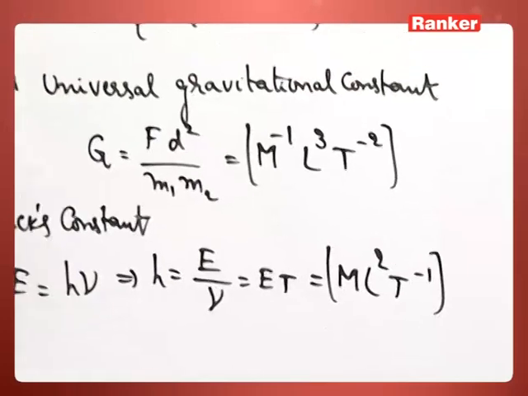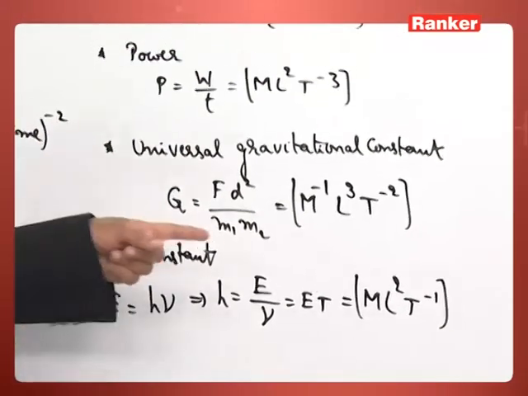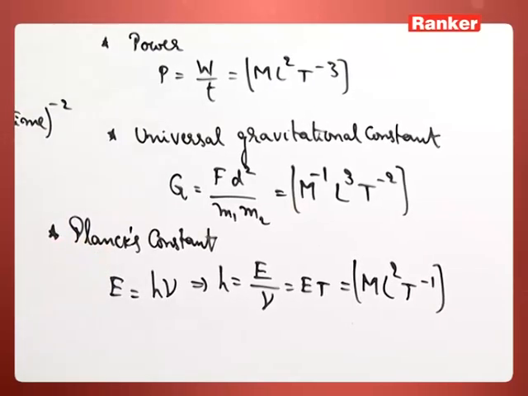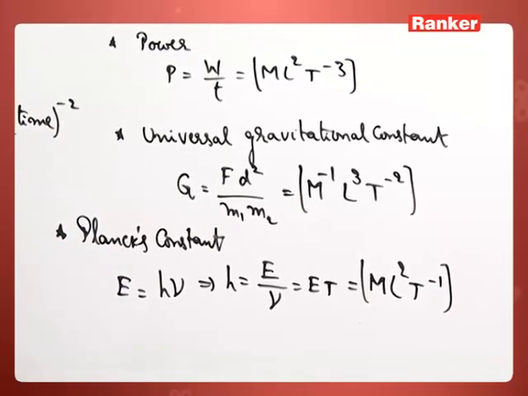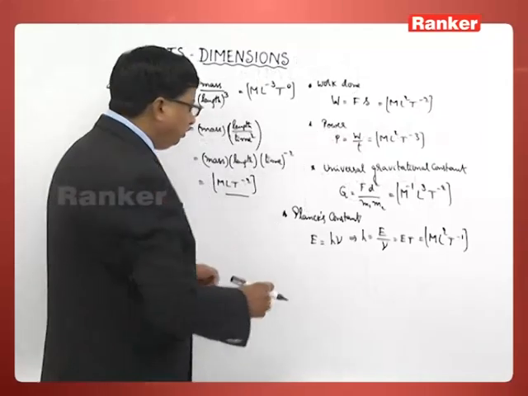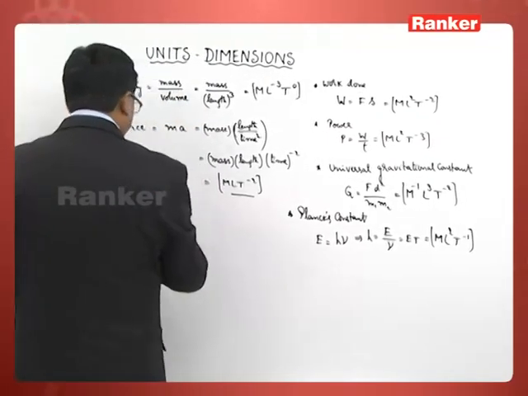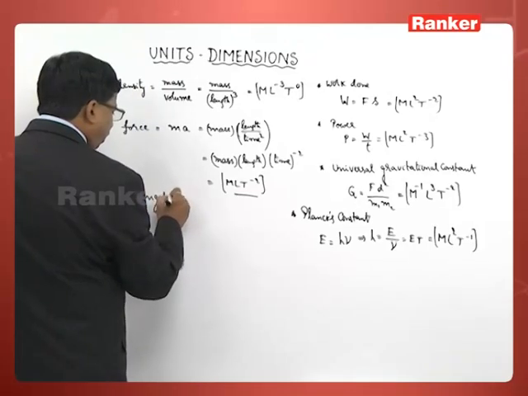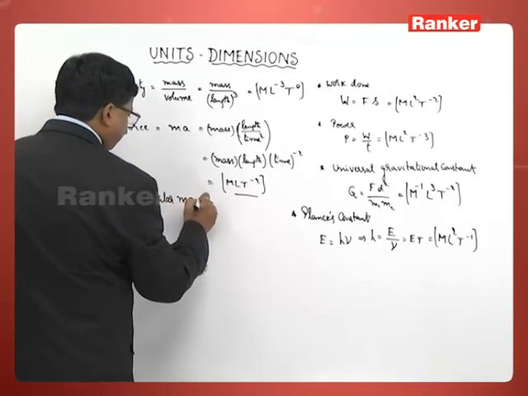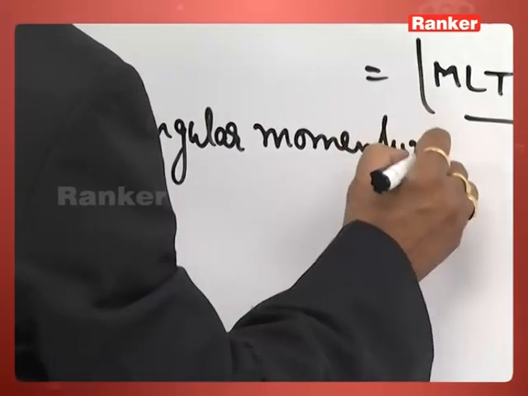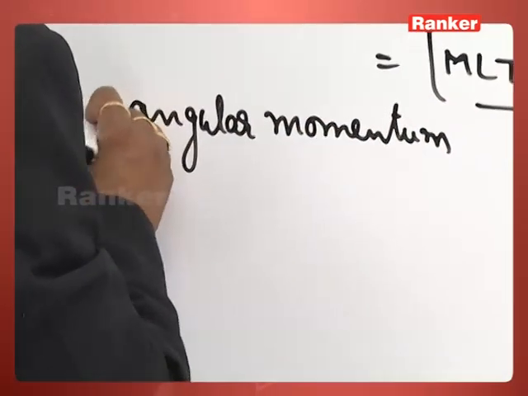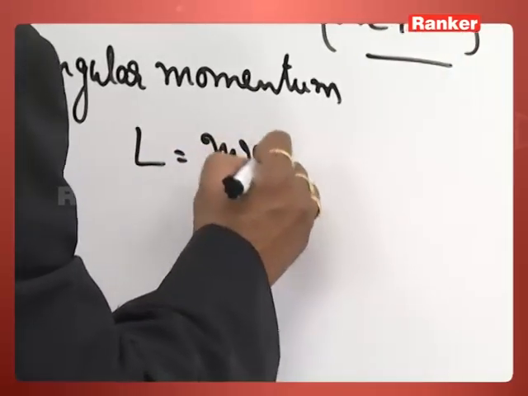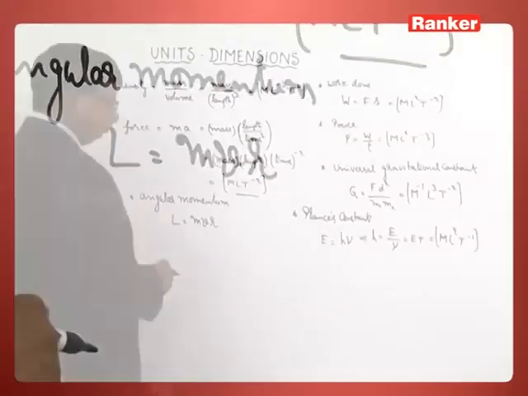But the same Planck's constant, whatever dimensional formula we have written, has the same dimensions as angular momentum also. What is this angular momentum? Let us take one more example here. When we write angular momentum as L, the general formula for this one is m v r.